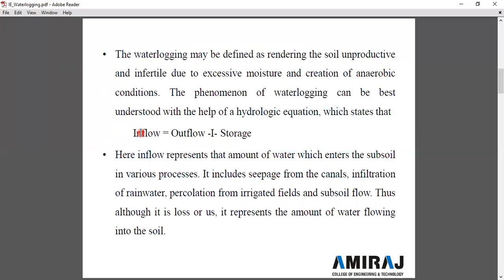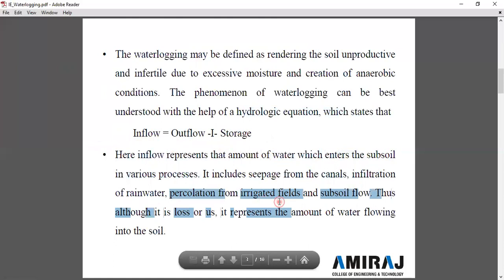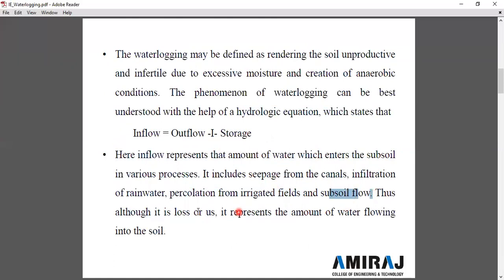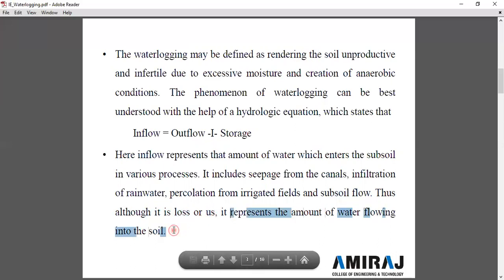Here, inflow represents the amount of water which enters the subsoil through various processes. It includes seepage from the canal, infiltration of rainwater, percolation from irrigated fields, and subsoil flow. Although it is a loss for us, it represents the amount of water flowing into the soil.